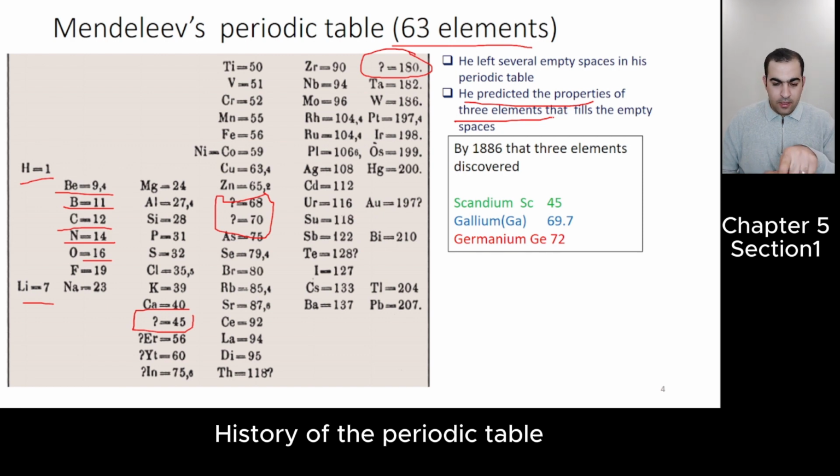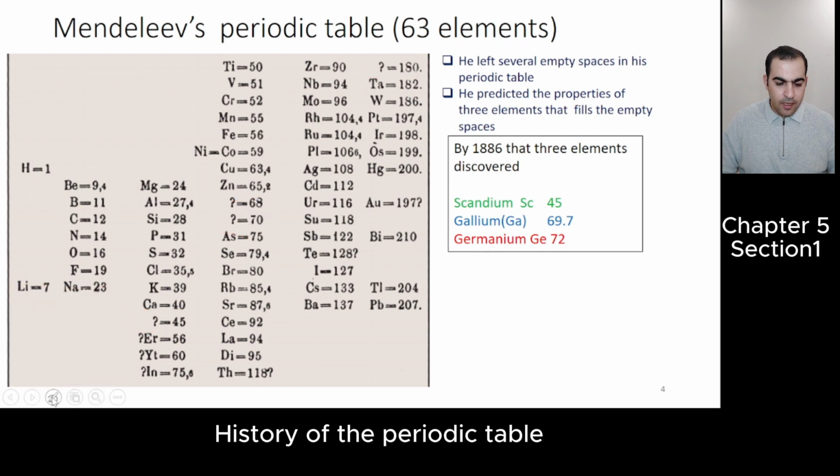As I mentioned, in the book just three elements are mentioned, but he left 4 empty spaces. Okay, by 1886, those 3 elements were discovered: scandium, gallium, and germanium. As I said, technetium was also discovered later, but here you don't need to know that because it's not mentioned in the book. But also he left what? He left, there was an exception.